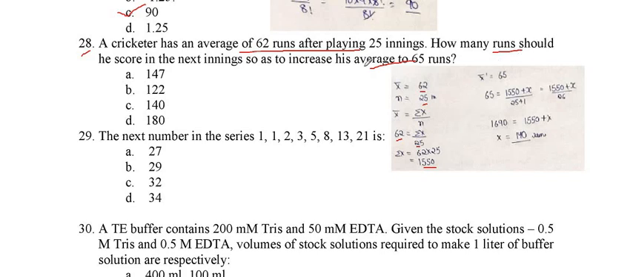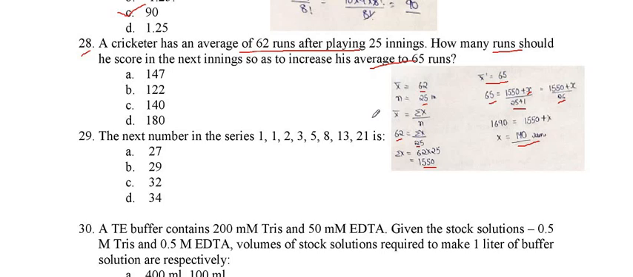Now it asks how many runs he must score in the next inning to increase his average to 65. So what is the new mean? It is 65. We put this in the formula: he made a total of 1550 runs in 25 innings, plus x runs, which he needs to make to increase his average to 65. The number of innings also increases because he plays one more inning, so 25 plus 1, 26 innings. By solving this equation, we find that the x value is 140.